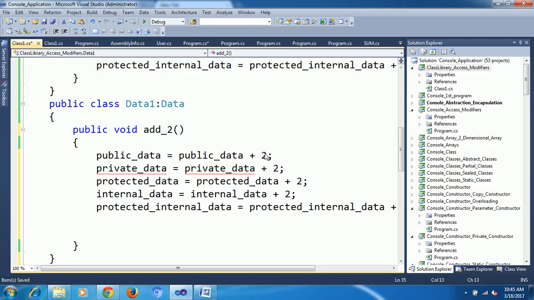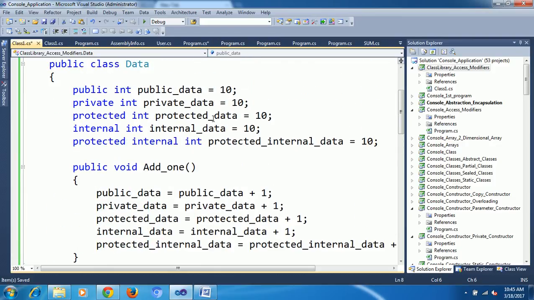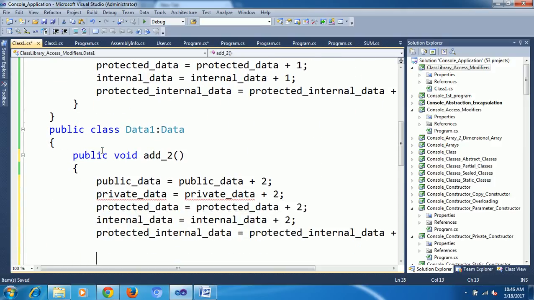Here also, this is real time. What are the fields in my class? Public, private, protected, internal, protected internal. I have five data members, and I am trying to access these five with same project derived classes. Derived classes are nothing but inherited classes. In inherited classes I try to access five, but I am not able to access private. Now the second condition is also satisfied.